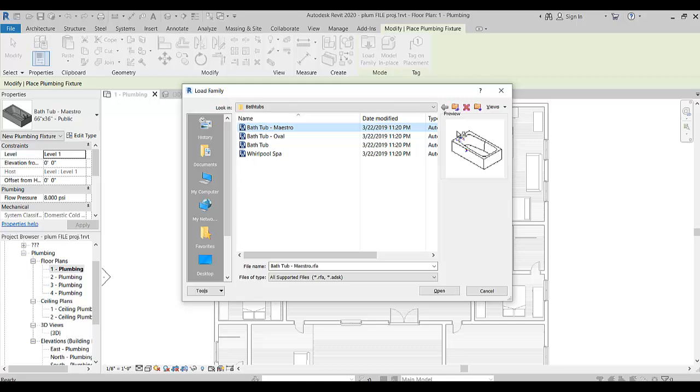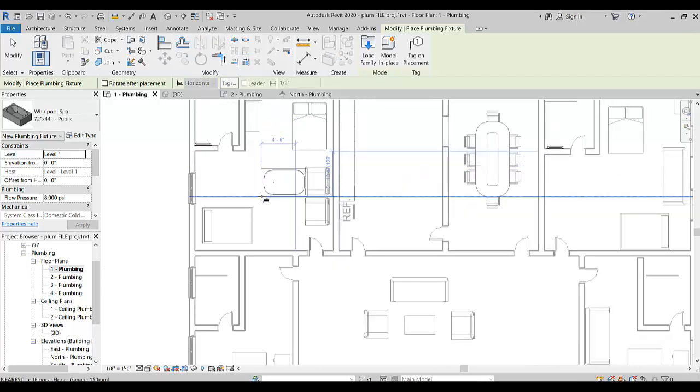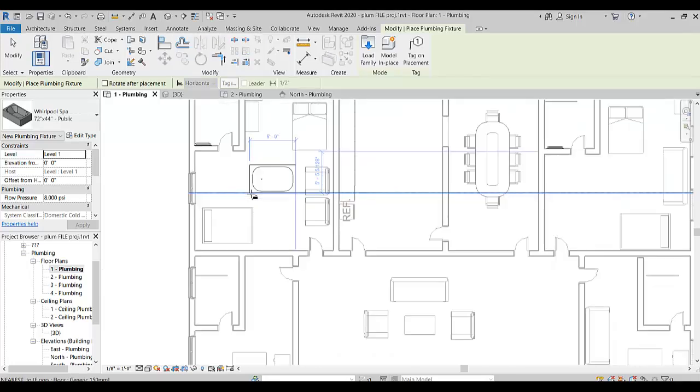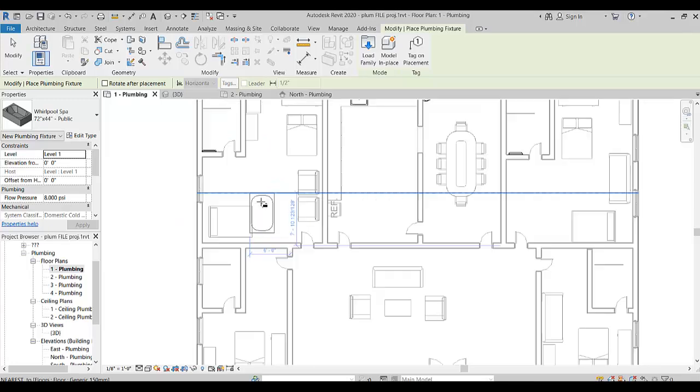bathtub. There are different types of bathtub. You can select any of them. Let's suppose I select Whirlpool. You see this bathtub was imported into Revit. Using the Space key on your keyboard you can rotate it, and then place it.